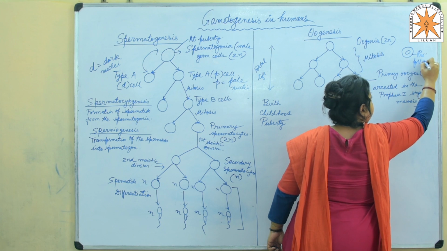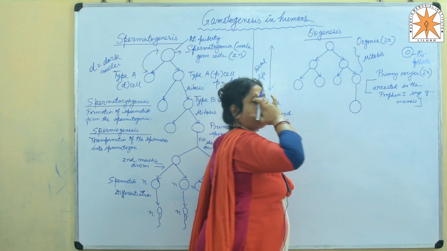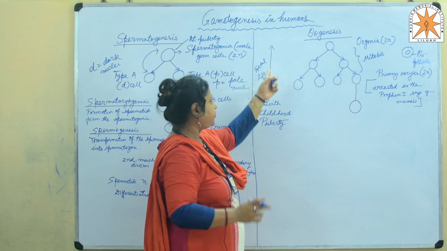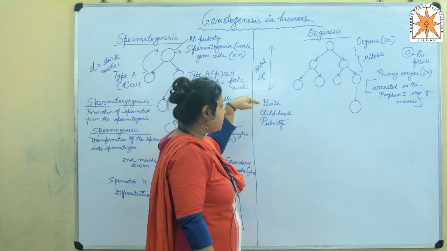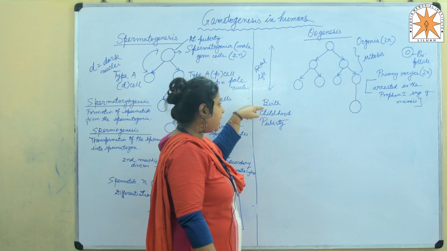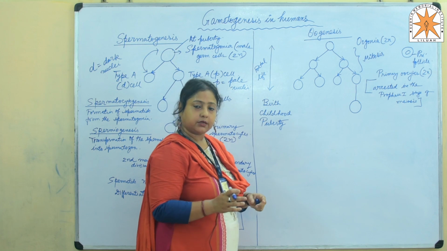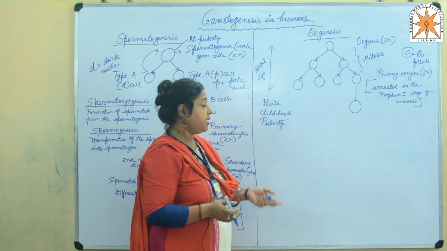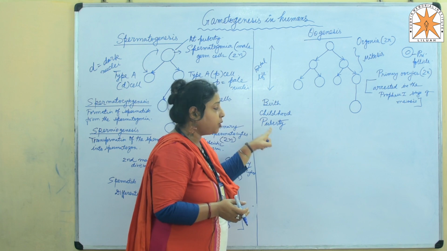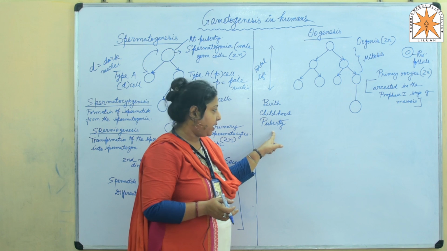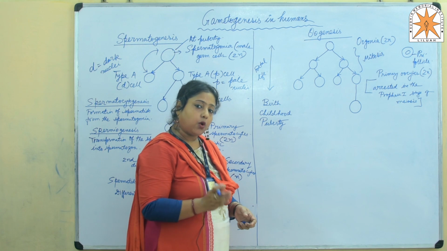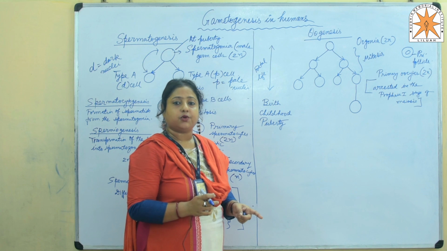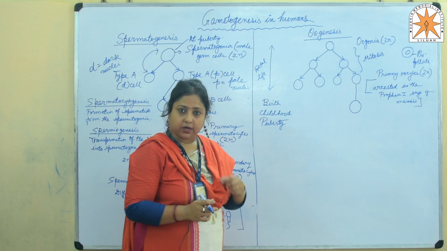These primary follicles are enormous in number during the fetal developmental stage. But as soon as the female is born, the number of primary follicles reduces to a great extent. By the time the female reaches puberty, 11 to 13 years of age, the primary follicles have reduced so much in number that they are now confined to only 60,000 to 80,000 primary follicles.